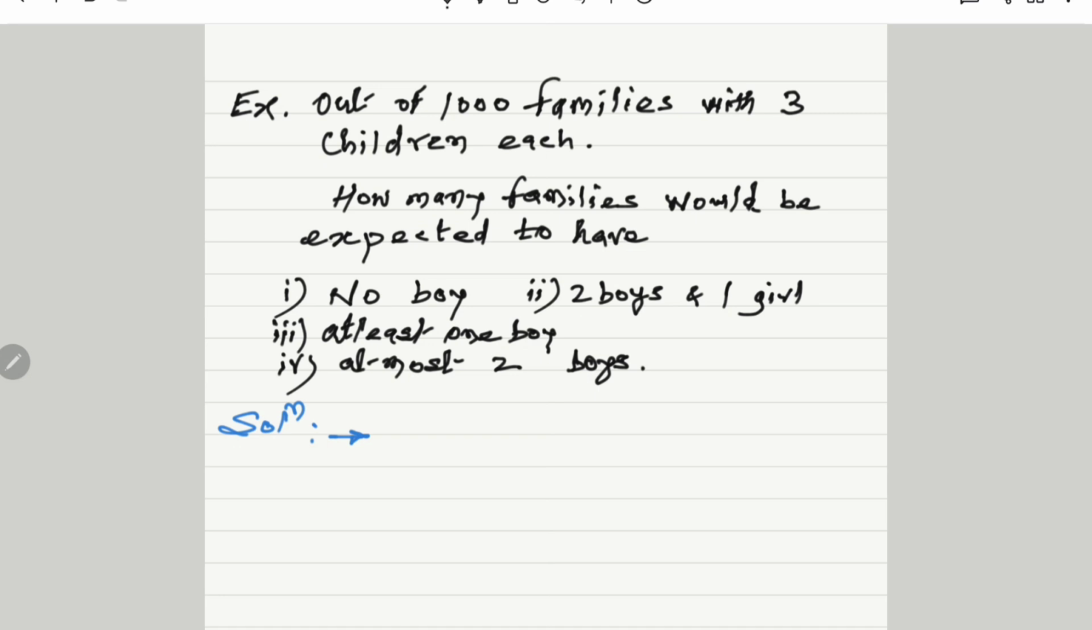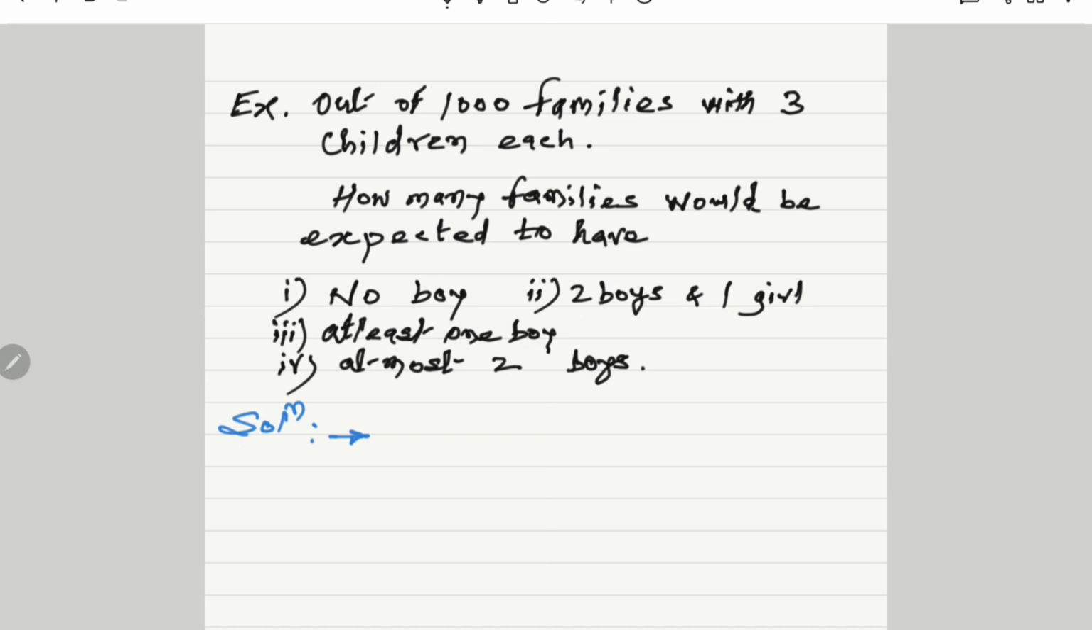Let us solve the problem. Out of 1000 families with 3 children each, how many families would be expected to have: first, no boy; second, 2 boys and 1 girl; third, at least 1 boy; and fourth, at most 2 boys.